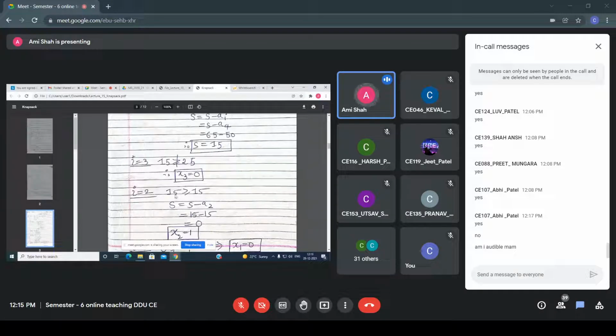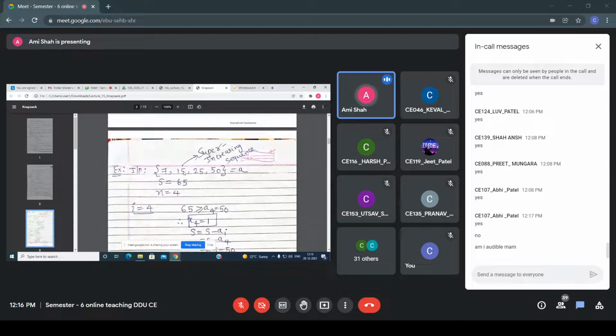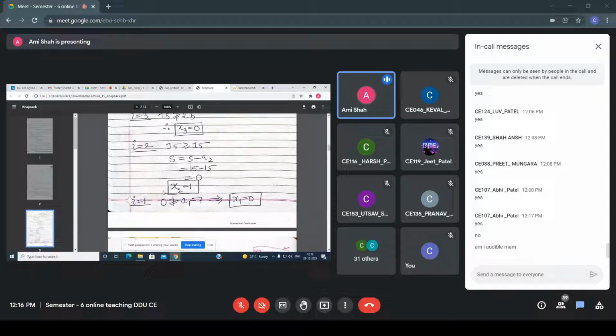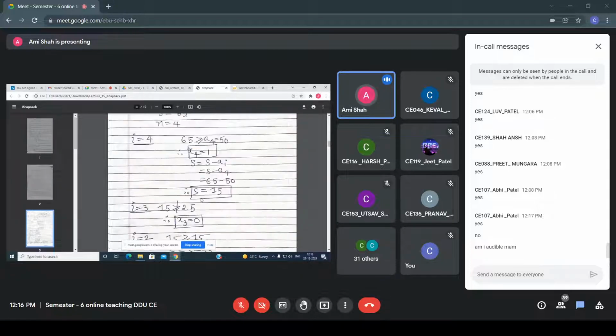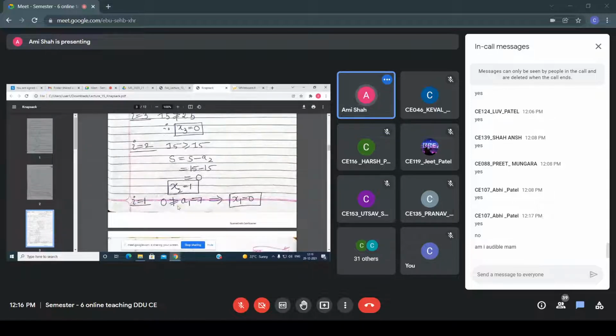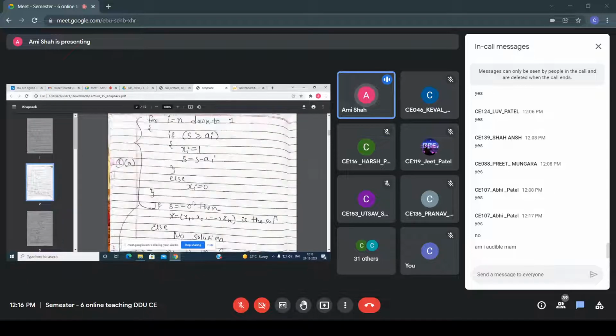Then again I take 15 greater than or equal to 15, because this is a2. At that time the condition is true, so x2 is 1, and then you subtract from s. Here I am getting 0. Now again, is 0 greater than or equal to a1, which is 7? The condition is false, and all of you know what happens when the condition is false.